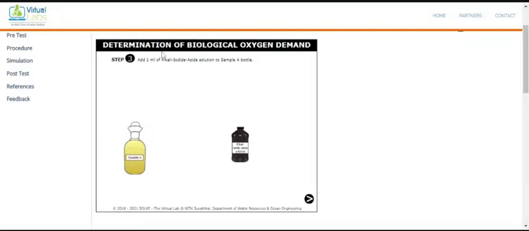You see here, once you add the alkali iodide azide solution, the color of the sample changes. So first we add the MnSO4, then we add this one, and now the color has changed. Now go for the next step.